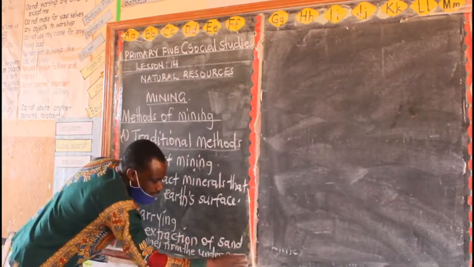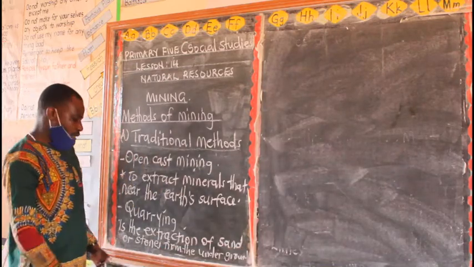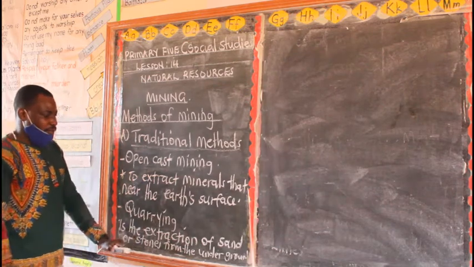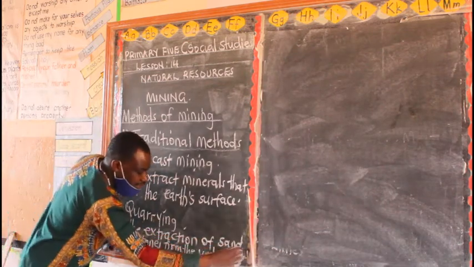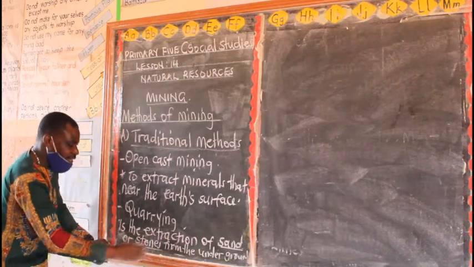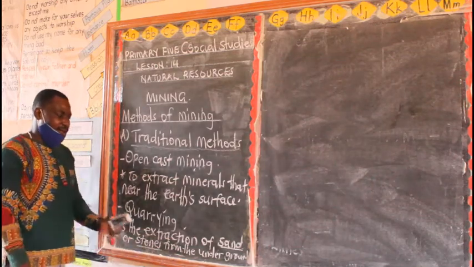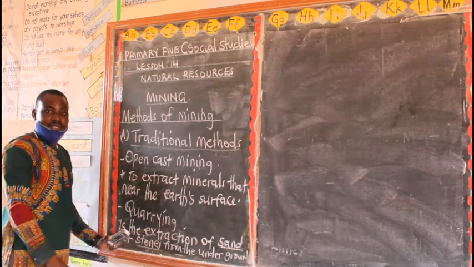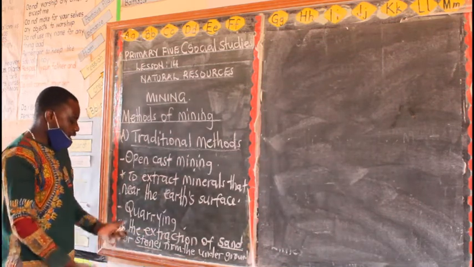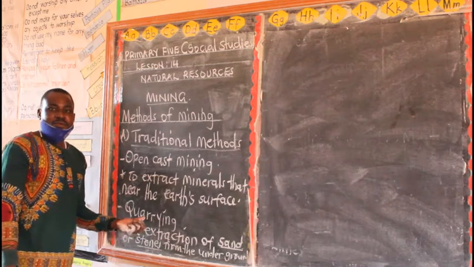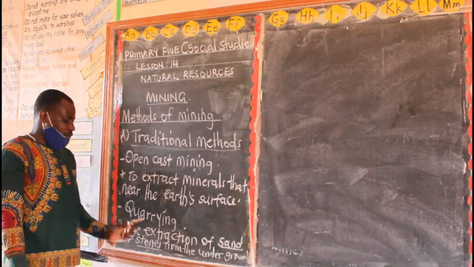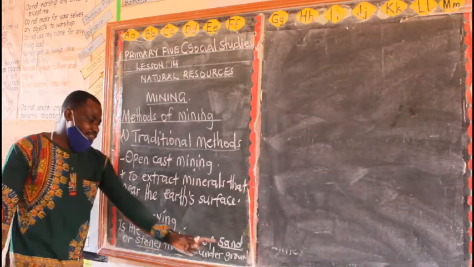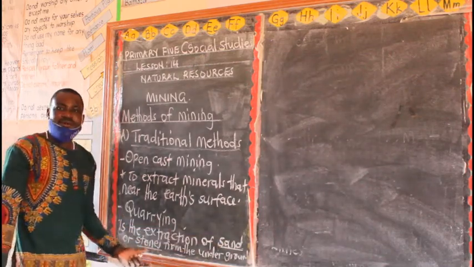Now they can also ask about the importance of quarrying. Remember, when you are carrying out quarrying, you are extracting sand or stone from the underground. And people use sand and stones when they are constructing. So they can ask you, how is quarrying important to builders? You say quarrying provides building materials, e.g., sand and stones.